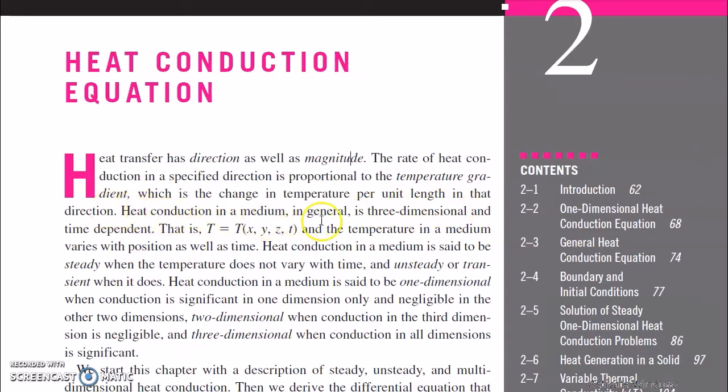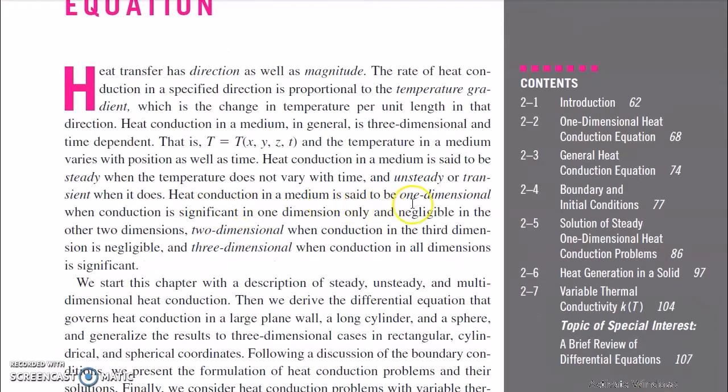Heat conduction in a medium in general is three-dimensional and time dependent. Means temperature is a function of x, y, z and t. And the temperature in a medium varies with position as well as time. Heat conduction in a medium is said to be steady when the temperature does not vary with time, and unsteady or transient when it does vary with time.